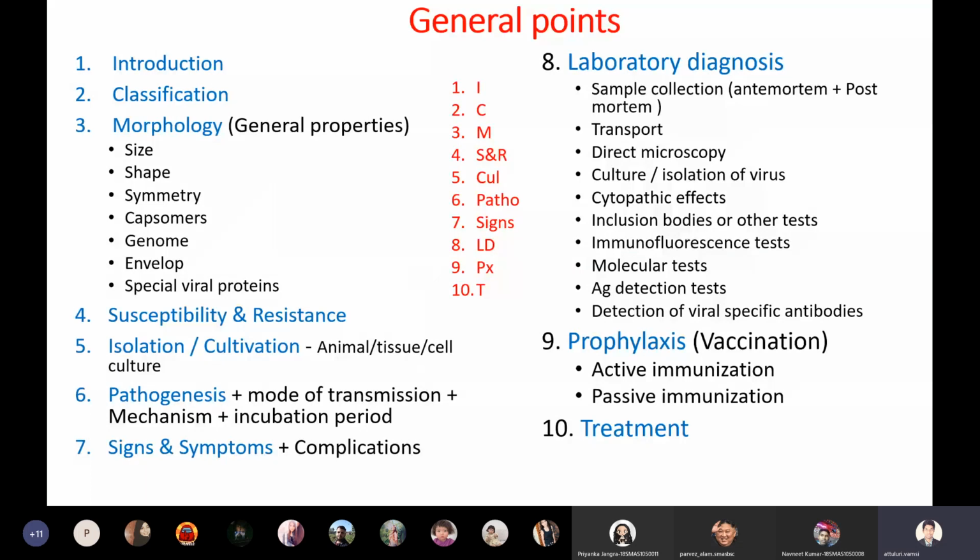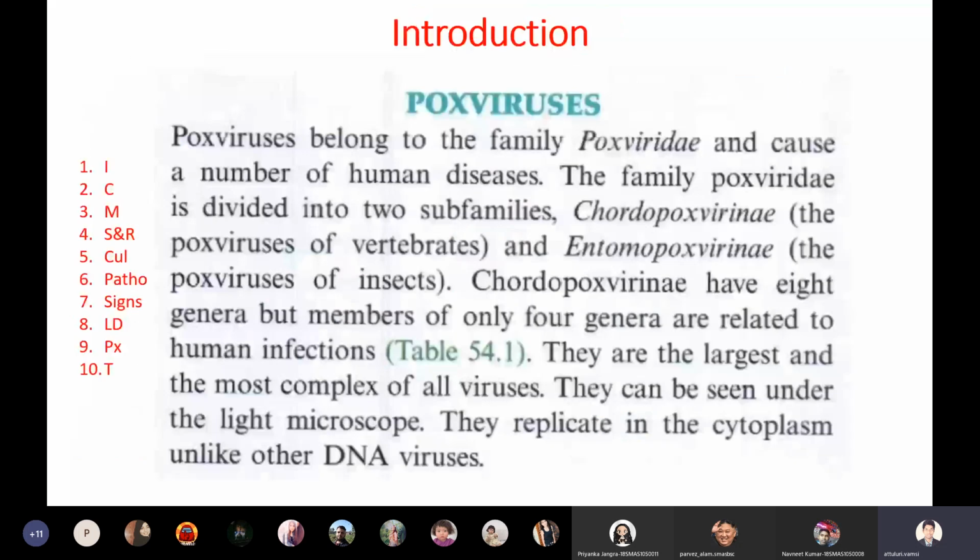So coming to the introduction to smallpox. Pox viruses belong to a family called Poxviridae, and they cause many human diseases. Particularly, they cause skin infection. So they will cause skin lesions. There will be lesions on the skin.